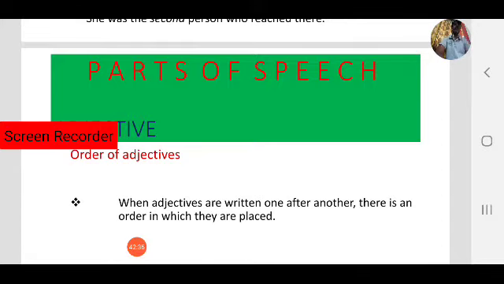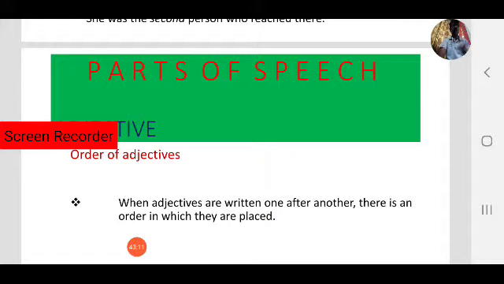Next, now we have seen different exercises. In those exercises, in one sentence, more than one adjective was used. Sometimes 2 adjectives in the same sentence, sometimes 3 or 4 adjectives. So in that case, how do we use adjectives? What is the correct order of adjectives? In the exercise before the previous one, describing Radha, in one sentence there are a number of adjectives.